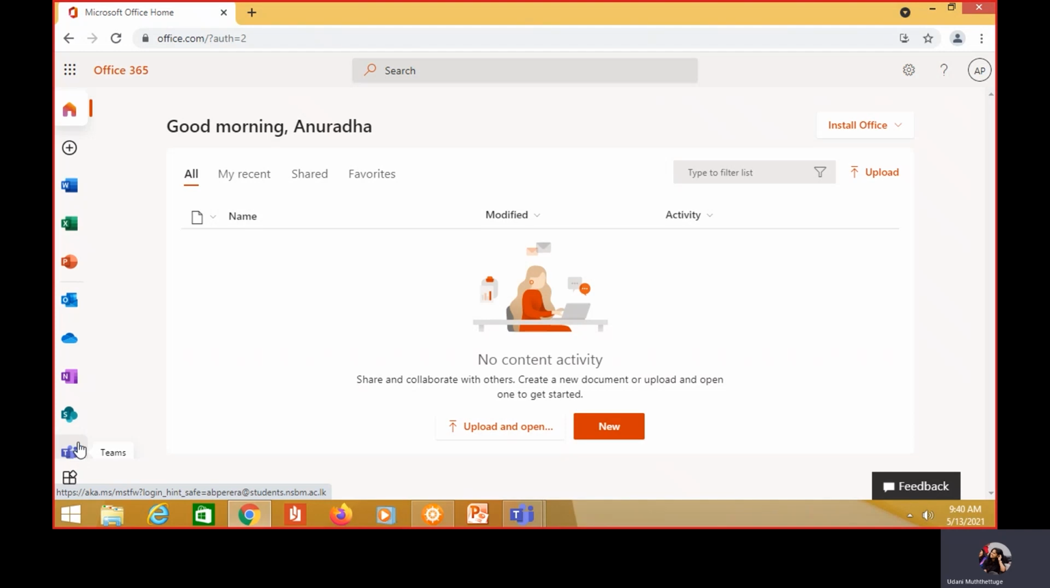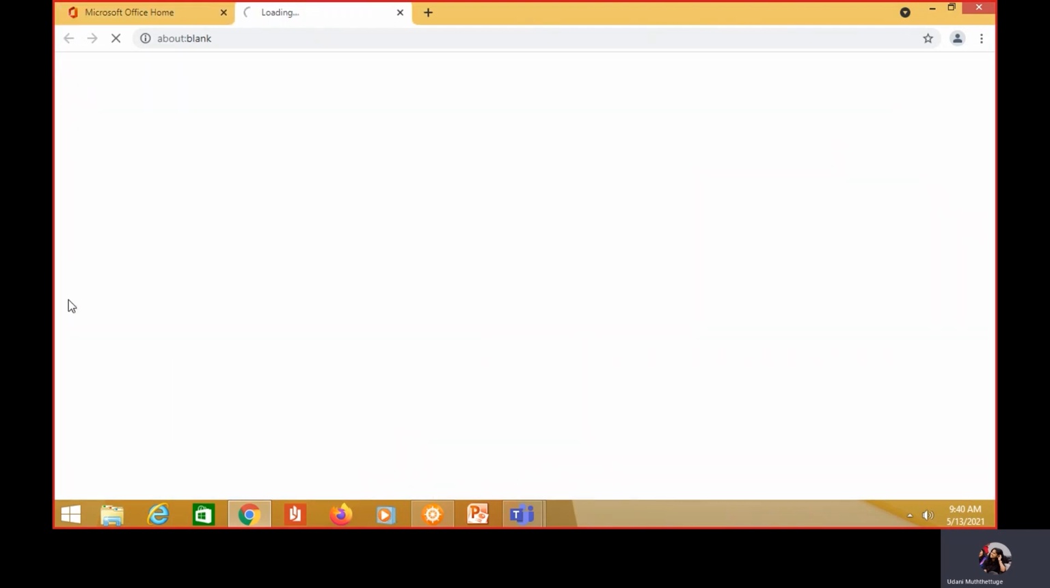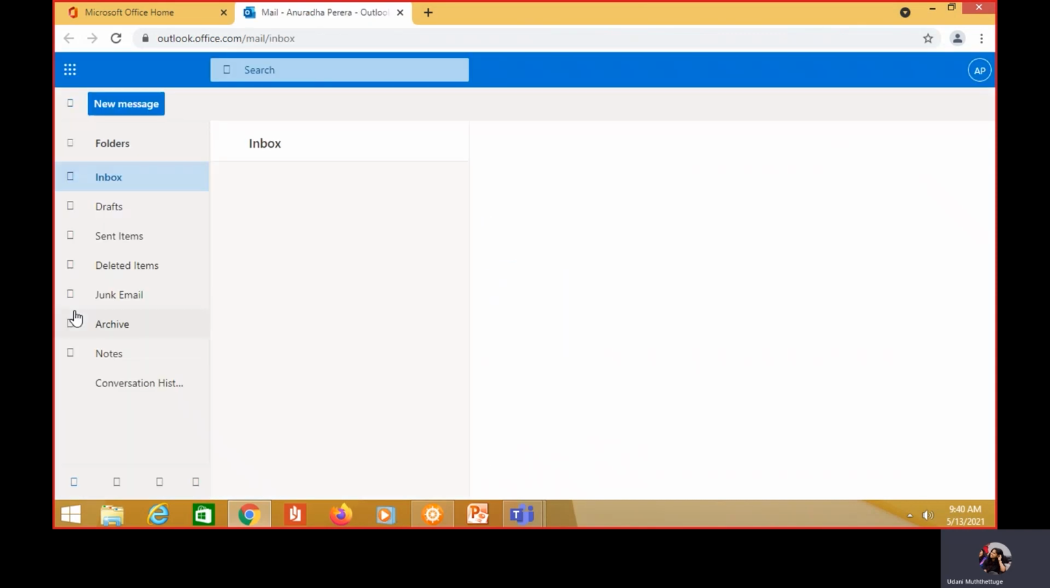So I will be explaining about MS Teams later, but right now I'm focusing on Outlook. So now what you have to do after you come to this interface is you have to click on Outlook if you want to log on to your emails. Once you click on Outlook, students, you will come to an interface where you will have all your emails.